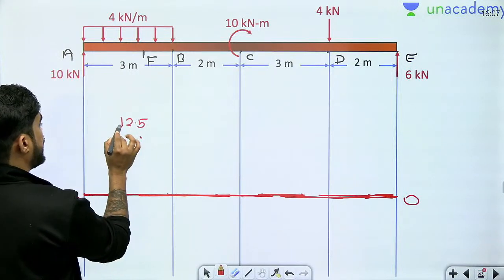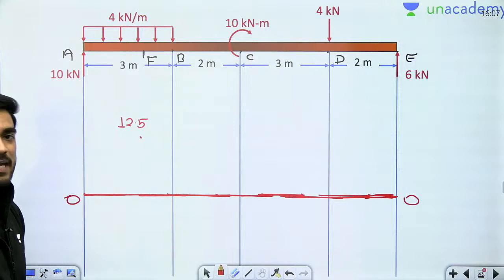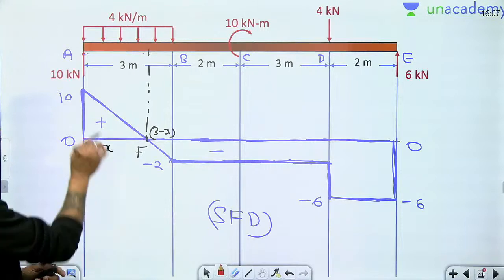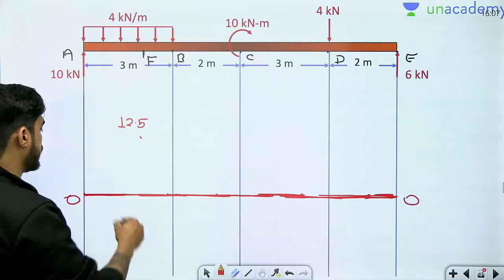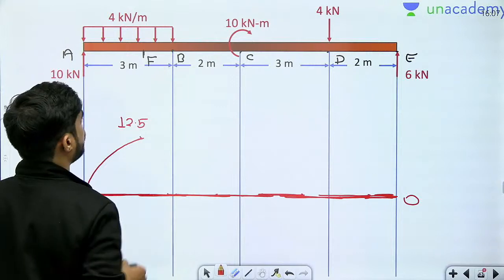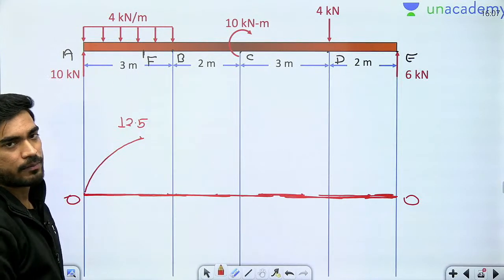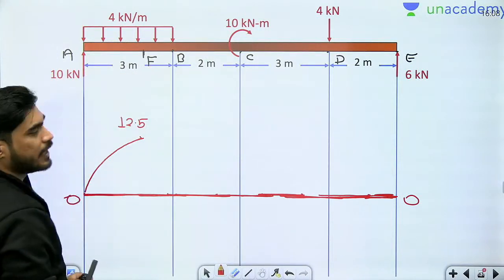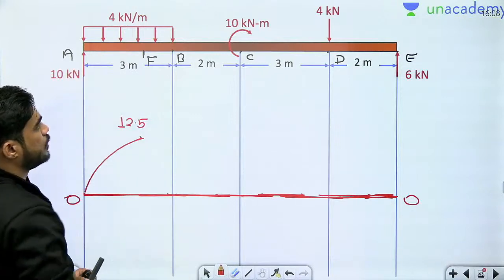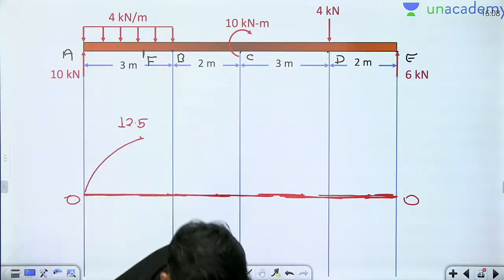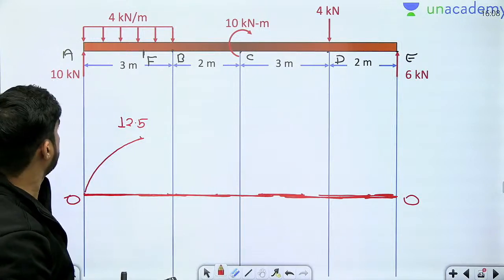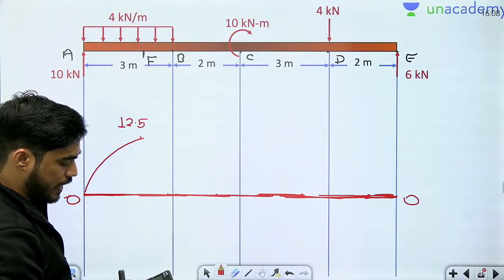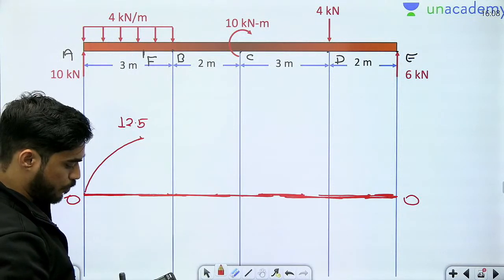And from A to F, the bending moment diagram will be a parabola, and this parabola will have decreasing slope because shear force is decreasing. Then at point B, what will be the bending moment, beta? Bending moment at point B will be 10 into 3, 30, minus 4 into 3, 12, multiplied by 1.5.